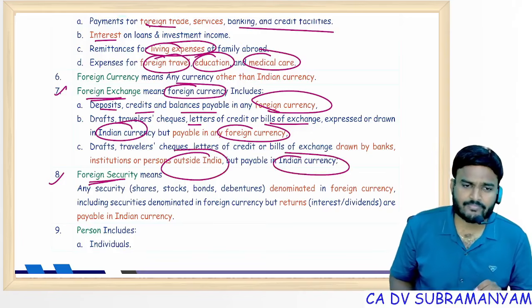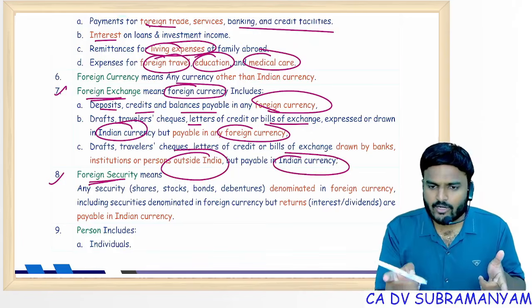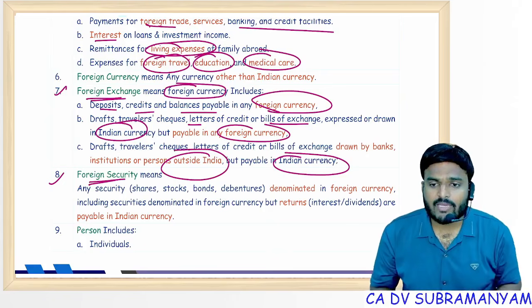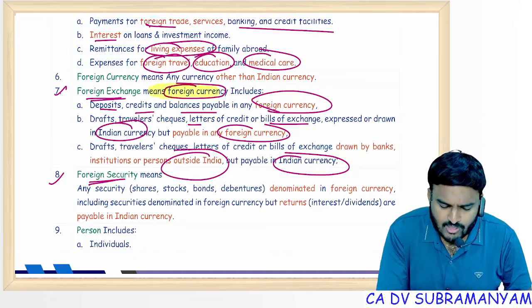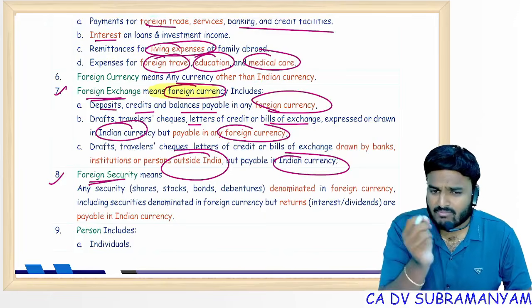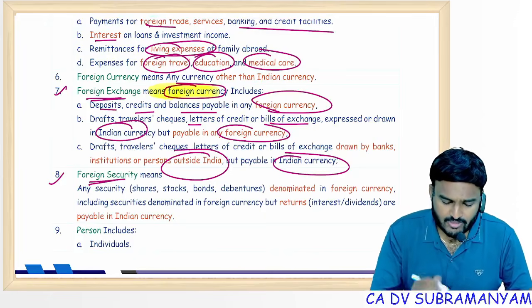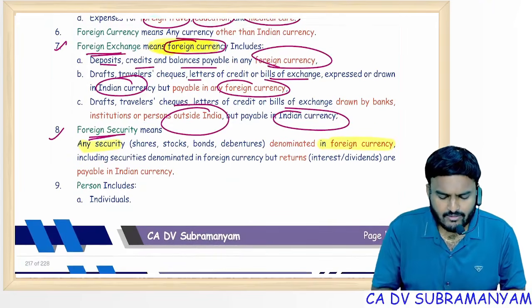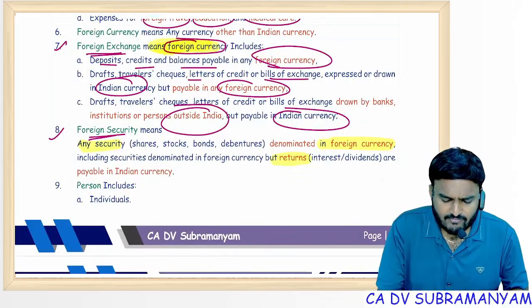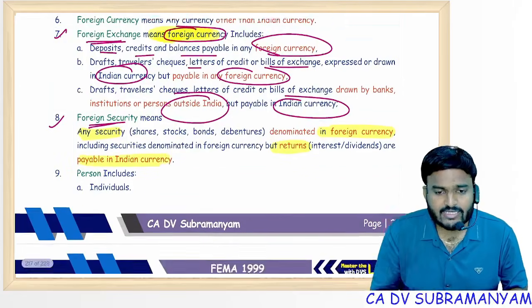Chance is there. So drawn in Indian currency, payable in foreign currency. Drawn outside India, payable in Indian currency. Many students are missing these points. Foreign exchange means foreign currency, 1 mark will be there. First, remember it. Foreign security means any security denominated in foreign currency. It's immaterial whether returns or redemption come in Indian currency or not, immaterial.